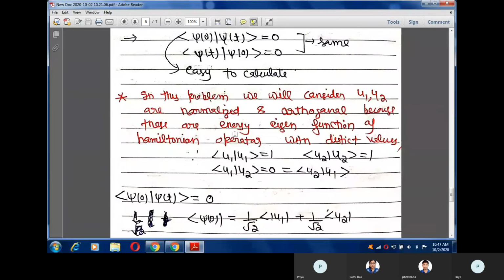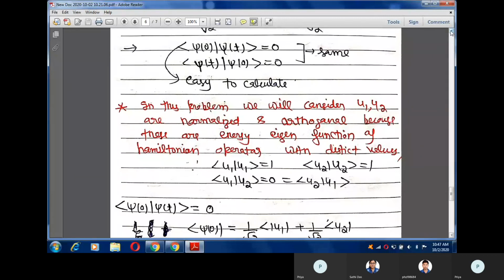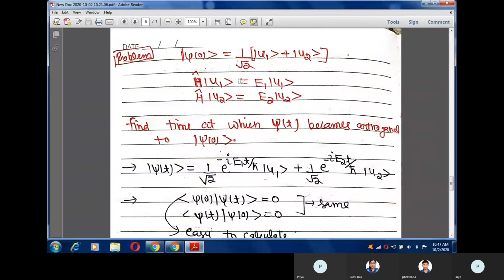But you have to use this point here, because these are the eigenfunctions of the Hamiltonian operator with distinct values. You can use this property only for the Hamiltonian operator. Here H is the Hamiltonian operator, and if the Hamiltonian operator gives us distinct energy eigenvalues, then it is understood that both u1 and u2 are orthogonal and orthonormal.